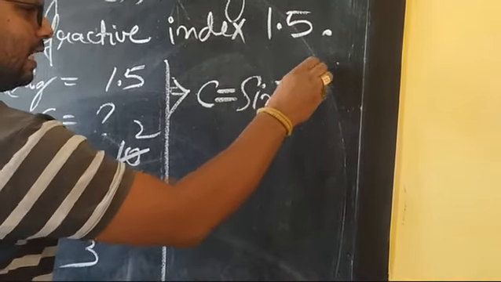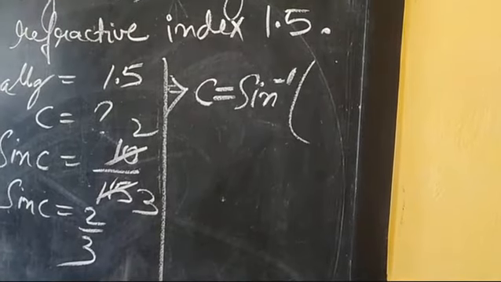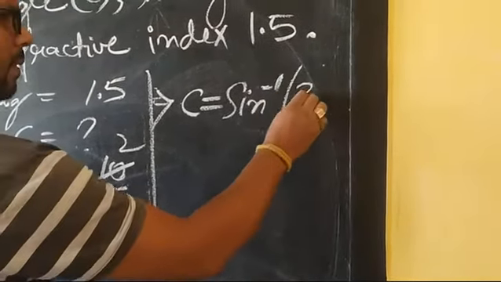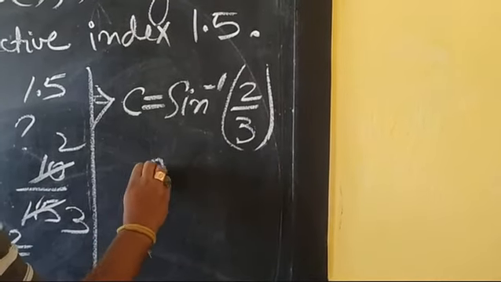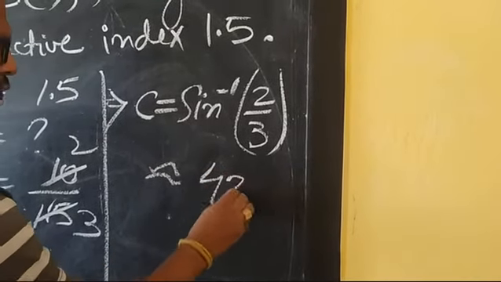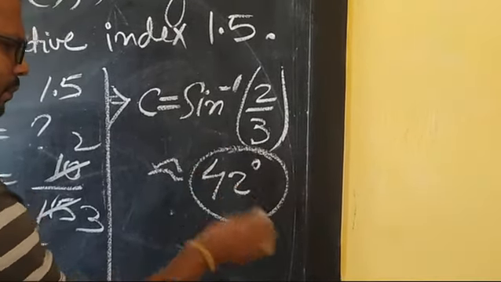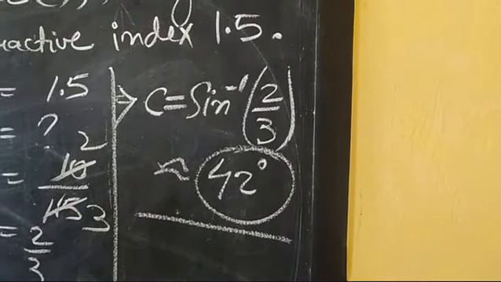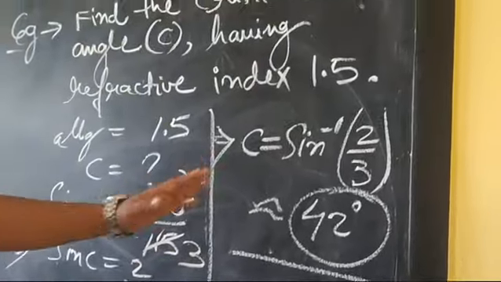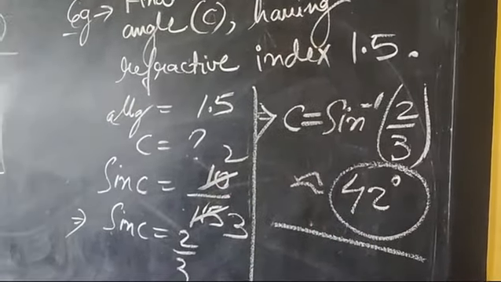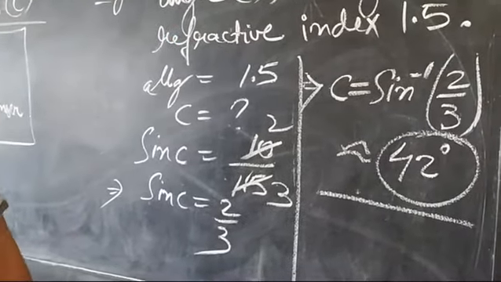I hope you are dealing with the sine, cos and trigonometrical tables. So you will be able to find with the help of that. So it is approximate, students. It will give you the value of 42 degree. If you see the table, it will be approximate 42 degree. It means this 42 degree is the critical angle for the given medium, that is glass.